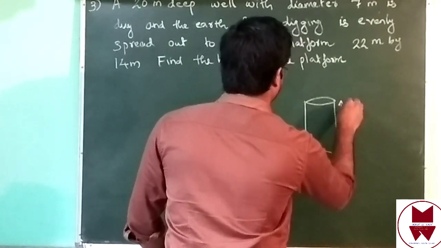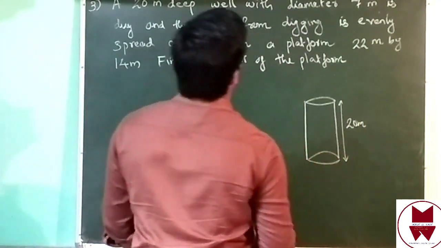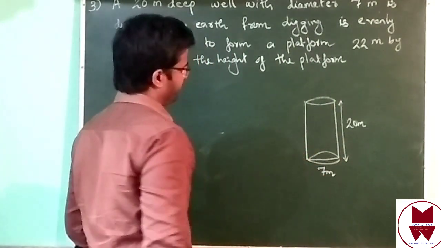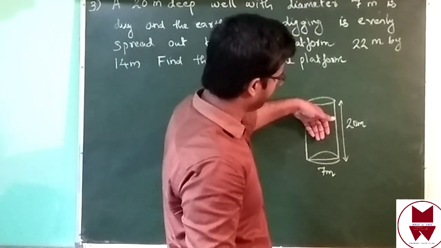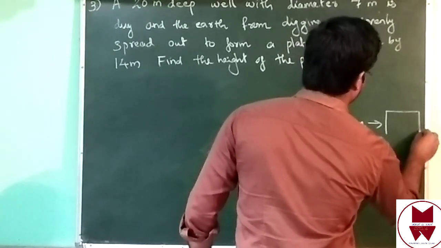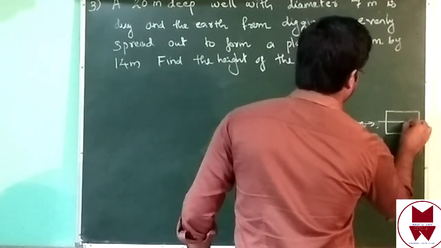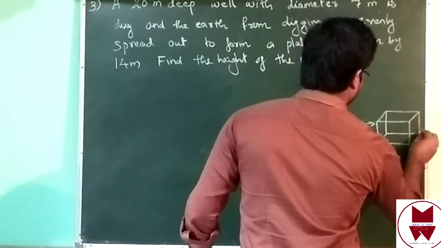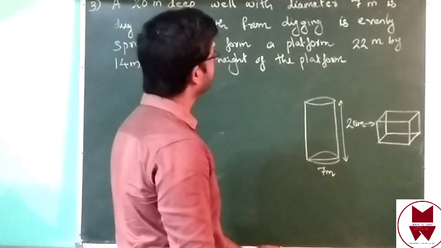Its height, that is 20 meter deep. Then diameter is 7 meter. Then from here, when they are digging, they will get a lot of mud. Using that mud, they made one platform, cuboidal shape. Okay, not cubical, all sides are not equal.